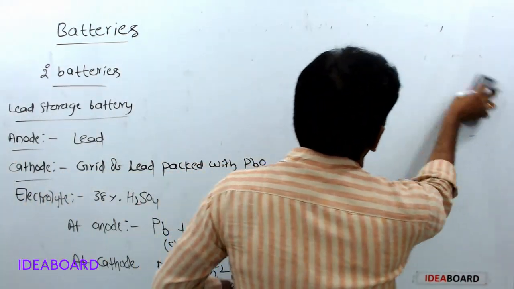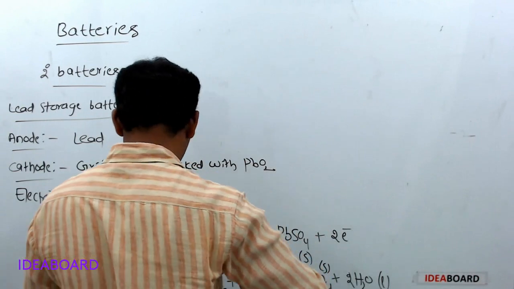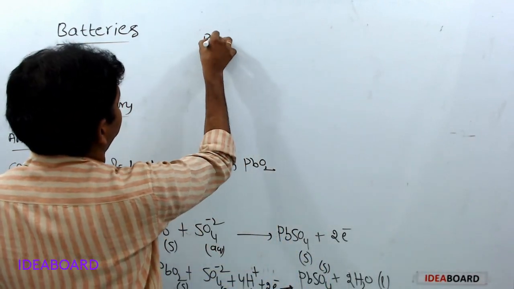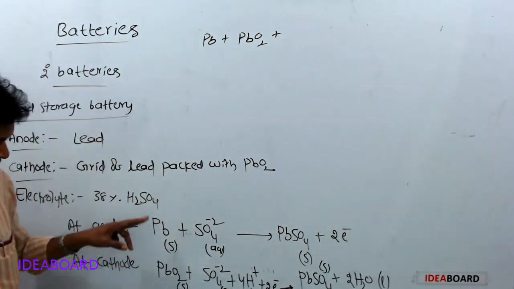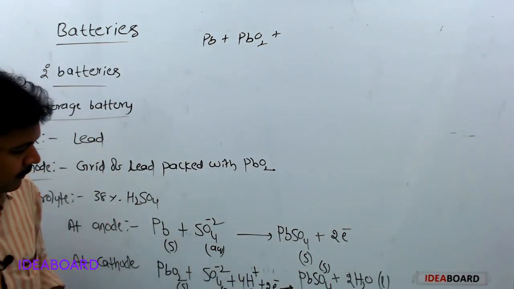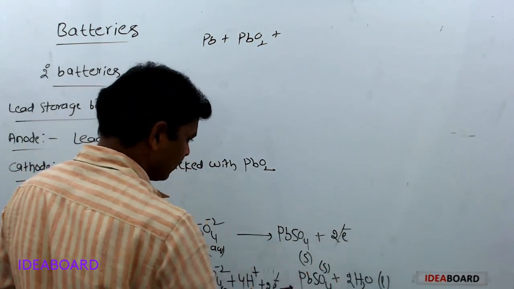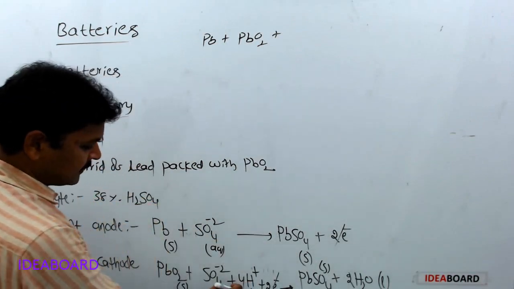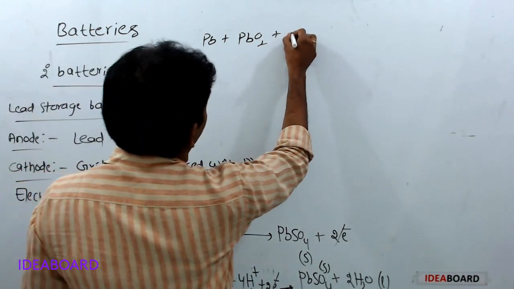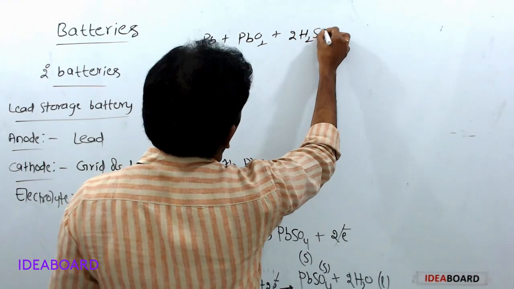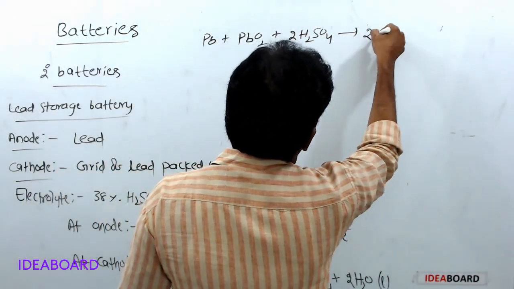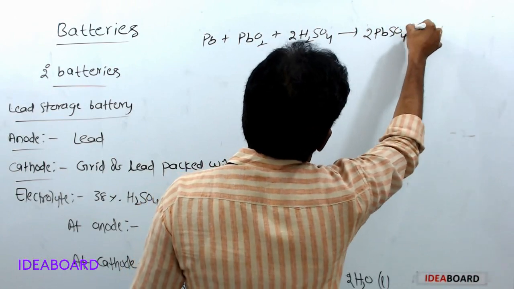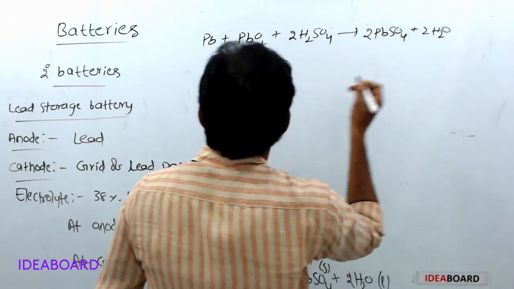Overall reaction: Pb plus PbO2 plus 2 moles of H2SO4, electrons will get cancelled, 4 H plus ions plus 2 moles of sulfate ions, gives rise to 2 PbSO4 plus 2 H2O.